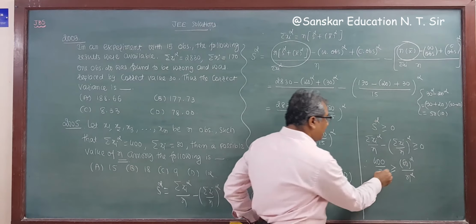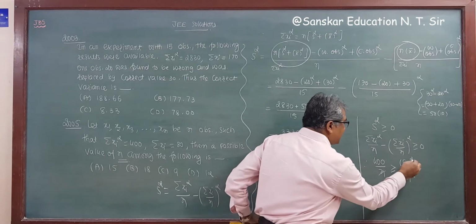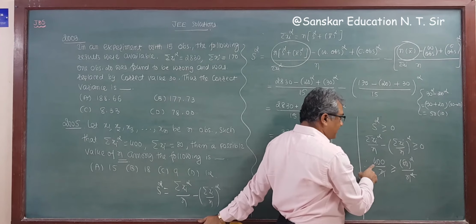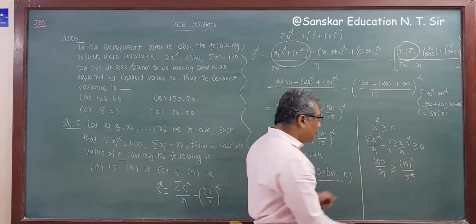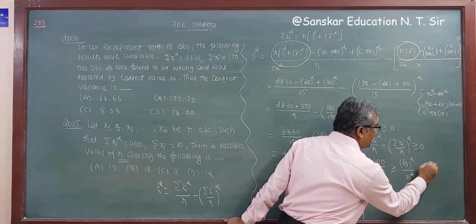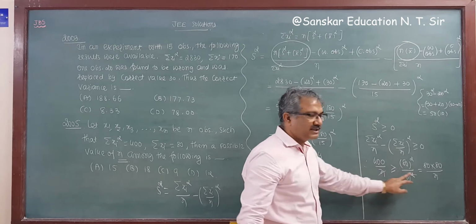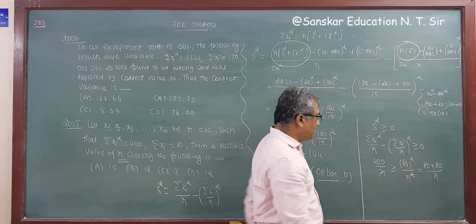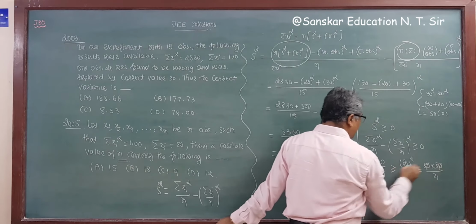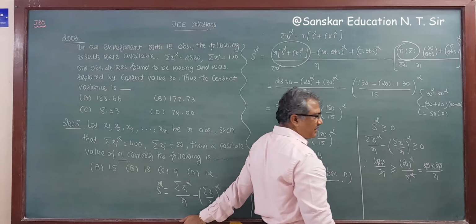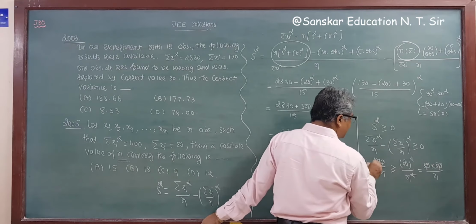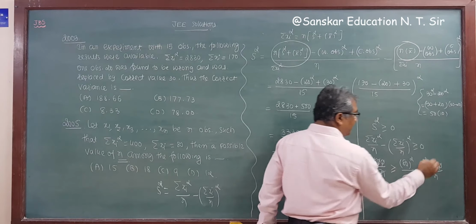Right? So one n will be cut and this is 80 into 80 upon n. I am simplifying this one. So the zeros will cut, and 8 and 4 give 2.